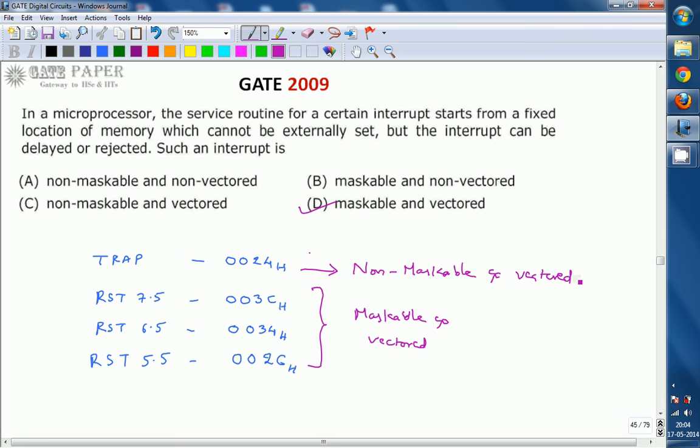So in the question it was given that the service routine for the interrupt should start from a fixed memory location, and also it can be delayed as well as rejected. So the type of interrupt is maskable and vectored. Examples for this are RST 7.5, 6.5 and RST 5.5. So option D is right. Thank you.